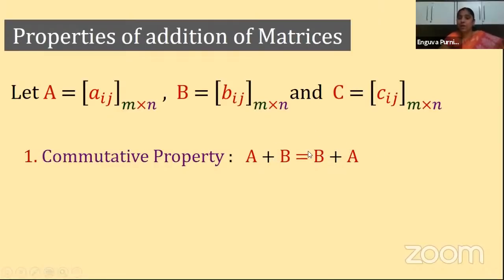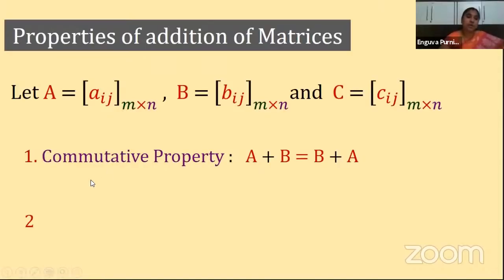Both will be equal. How can I say they are equal? Here A plus B is a matrix, B plus A is also a matrix. Yes or not? Now how can I say that they are equal? Can you guess? Just now we have discussed equality of matrices. How can you say that two matrices are equal? They must be of same order and the corresponding elements must be same. So after getting these two matrices, if you verify their order and their corresponding elements, they should be same. Clear? So they will be same. You can verify with an example also.